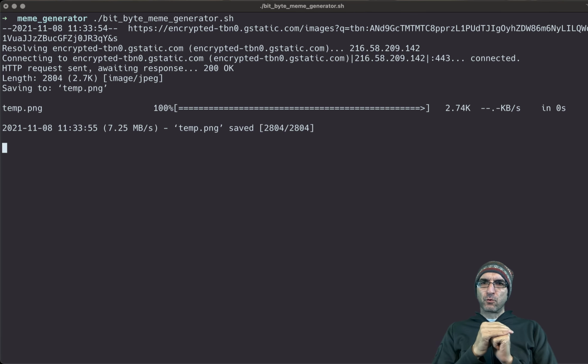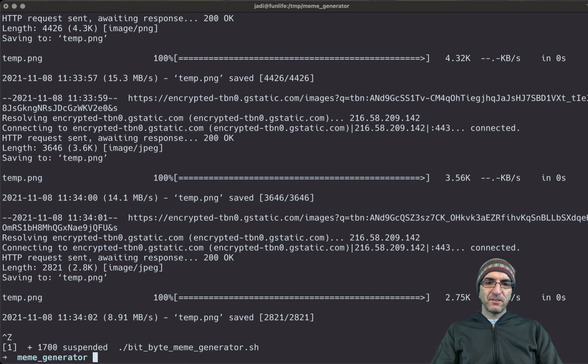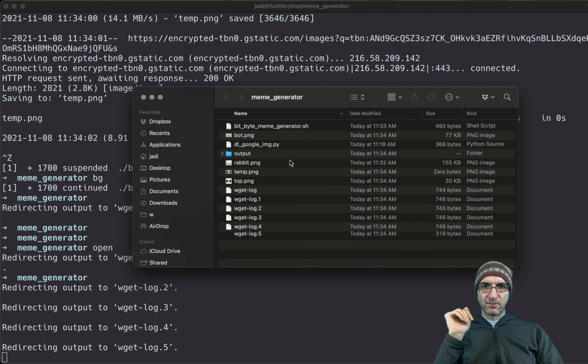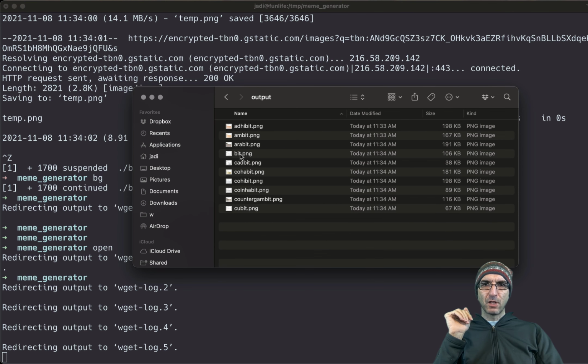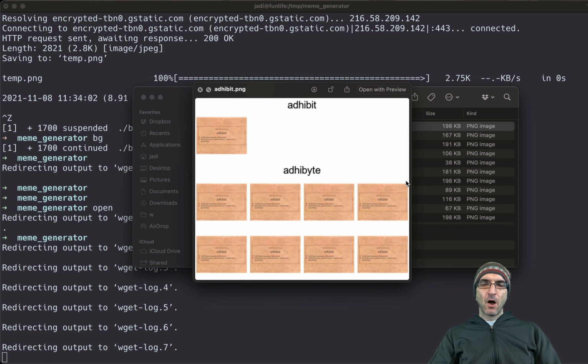It works for the first one, for the second one, and goes forward. I can say Ctrl Z, stop this, send it to the background so it's running in the background. I will open Finder here. And that's it. I have this output now. In this output, I have all the memes.